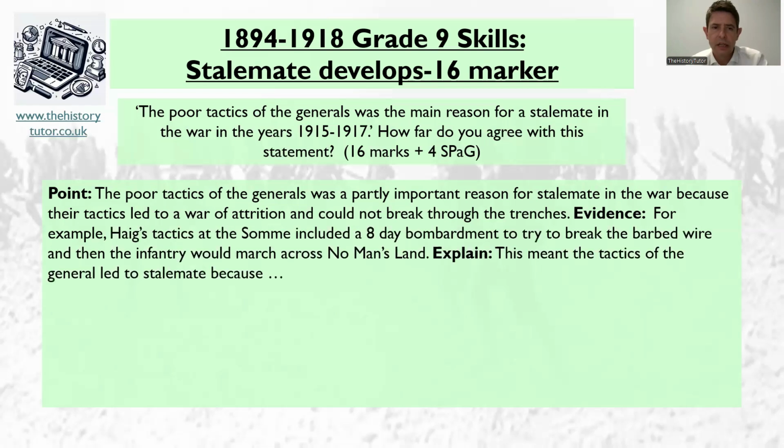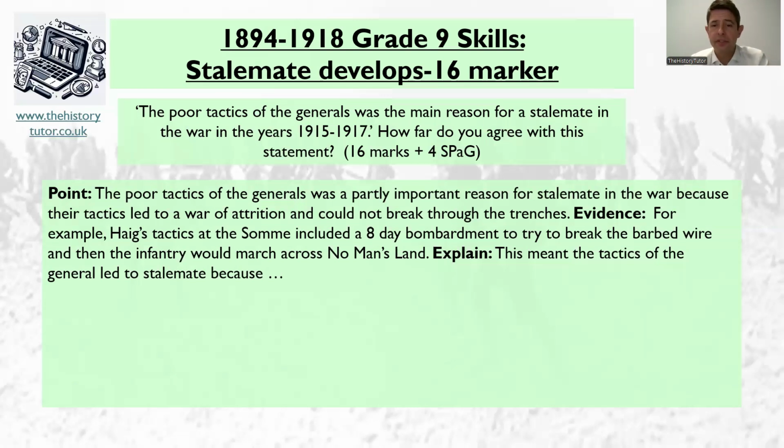Okay, so here we are. For example, Haig's tactics at the Somme included an 8-day bombardment to try and break through the barbed wire, and then the infantry would march across no man's land. Okay, so this meant the tactics of the general led to stalemate because, so we need to explain the impact of this then. So what's the impact at the Somme of just the infantry walking across no man's land? Maybe you've got a different example. Explain the impact of that, how it led to stalemate. Okay, pause and give it a go.